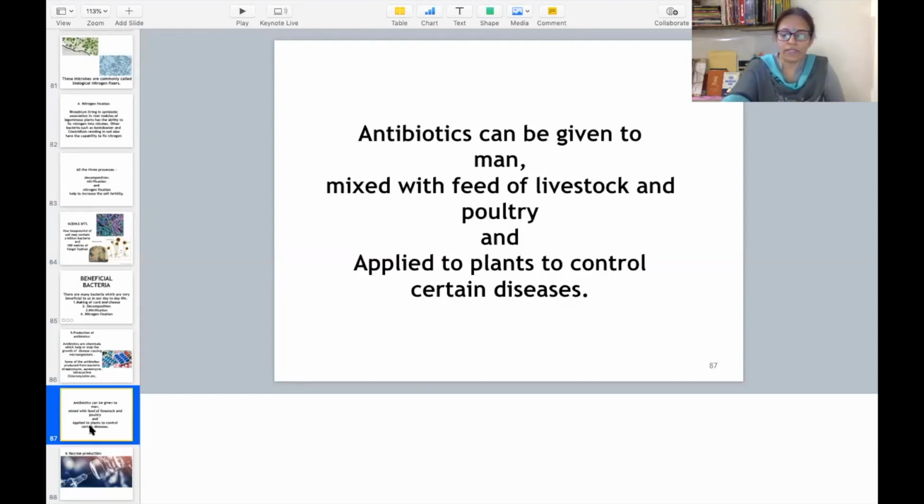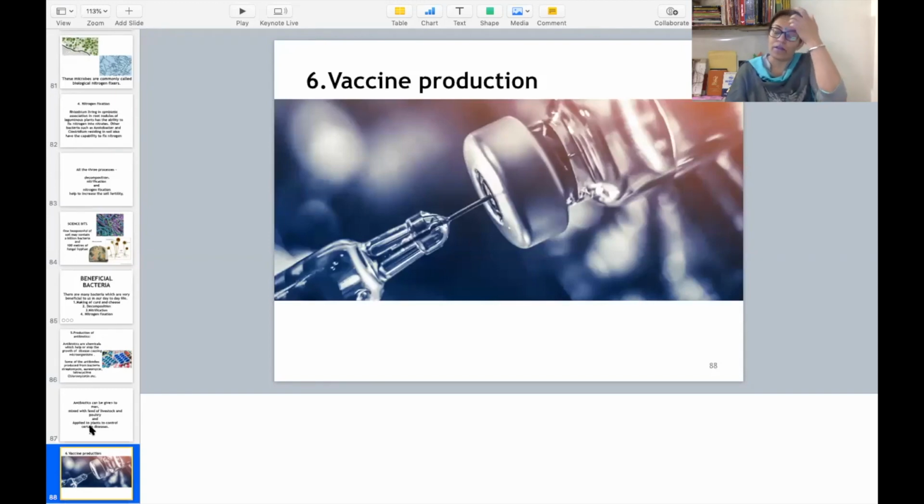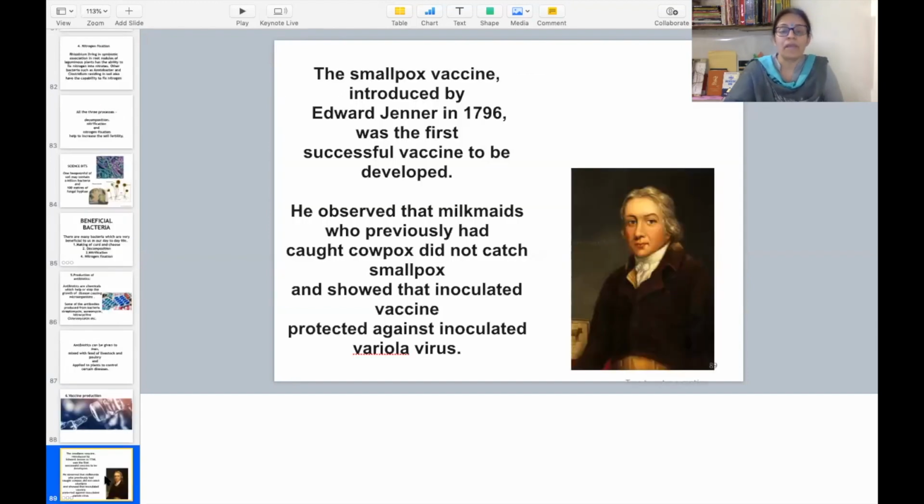The next point is vaccine production. We have discussed 5 things. The first thing was bacteria used for making curd or cheese, then decomposition, nitrification, nitrogen fixation, and then antibiotics. So what is this vaccine production? It means vaccines are produced from certain types of bacteria.